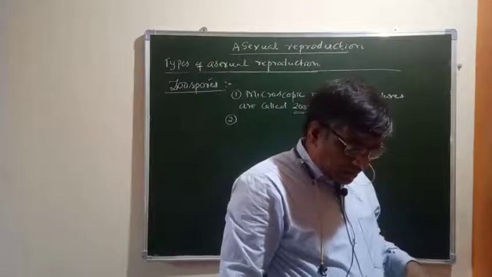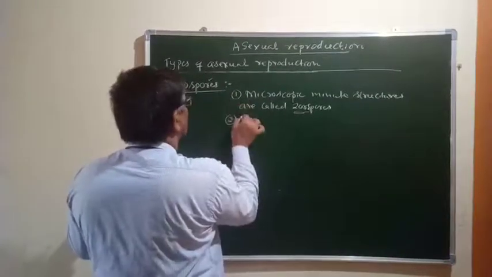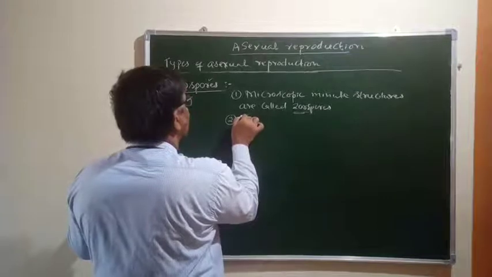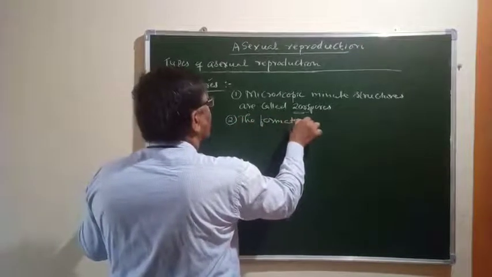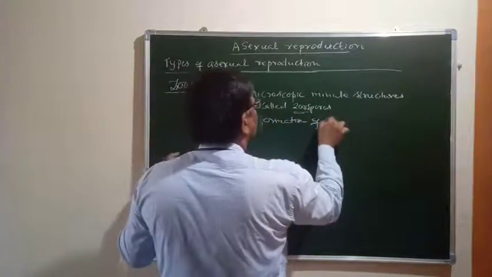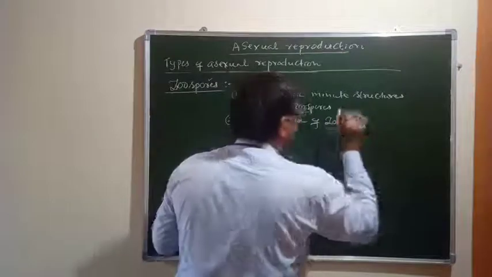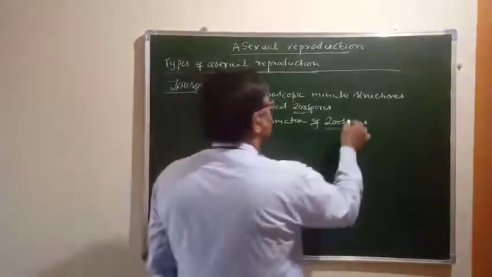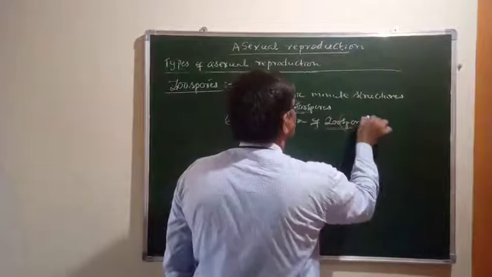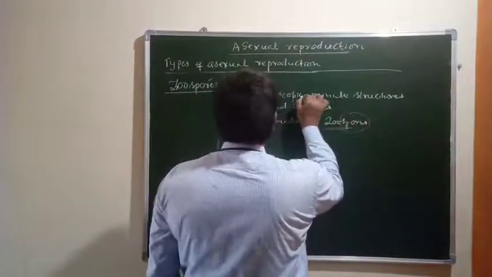Okay, and they occur in fungi. So the formation of zoospores is a characteristic of these organisms. These are a type of spores. Spores are nothing but microscopic asexual reproductive units.